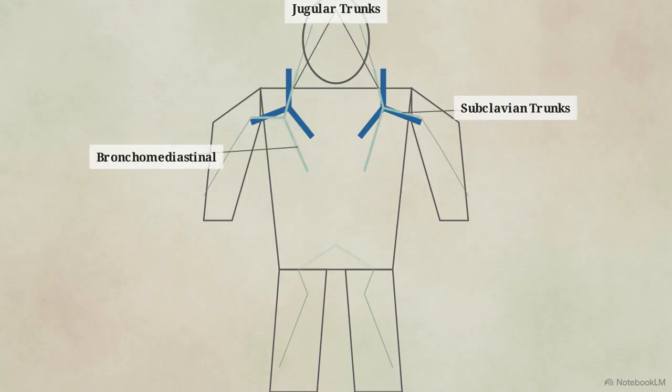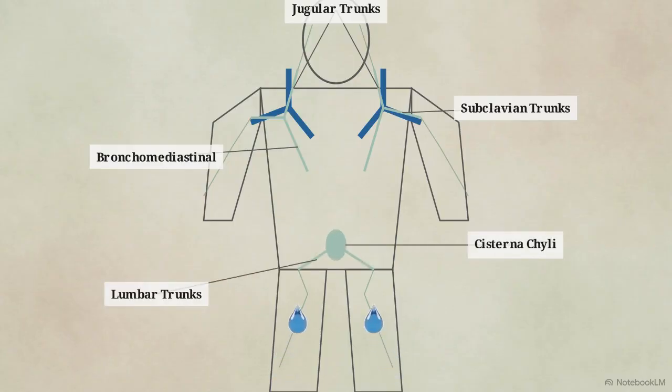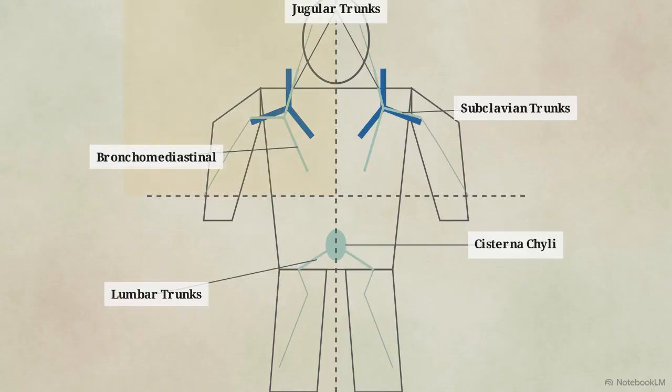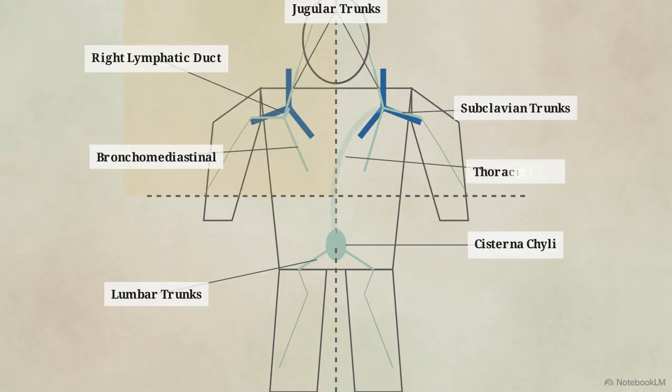Deep in the abdomen, the lumbar trunks from the lower limbs and pelvic region converge into a distinct dilated sac called the cisterna chyli. The final return to the bloodstream is heavily asymmetric. The right lymphatic duct drains only the upper right quadrant of the body into the right venous junction. The massive thoracic duct channels everything else, carrying lymph from the majority of the body up to the left venous